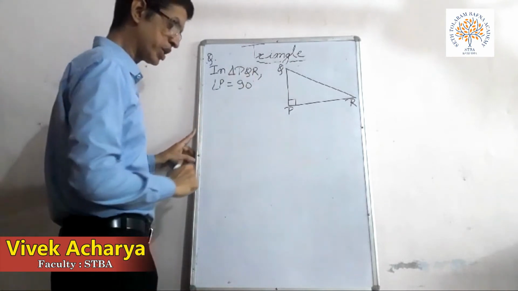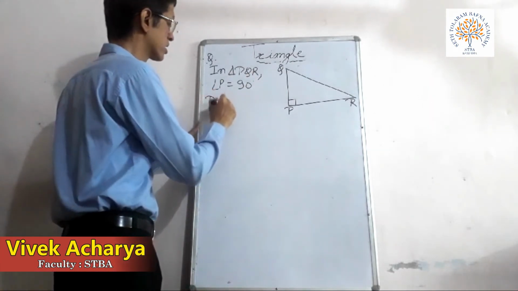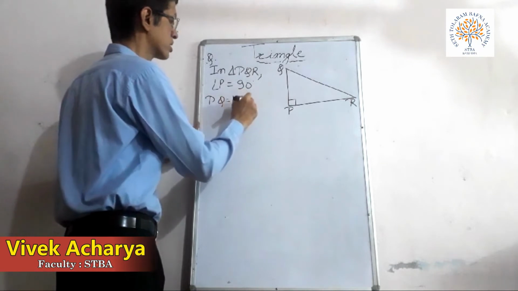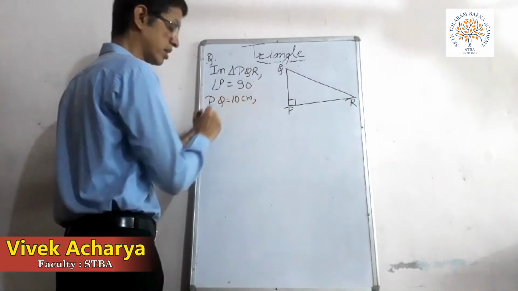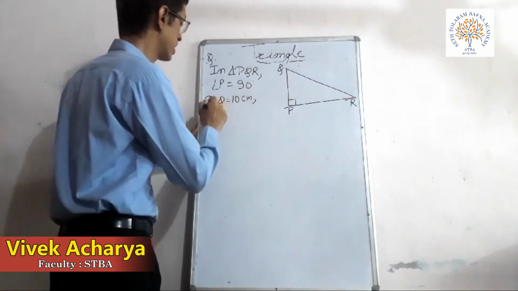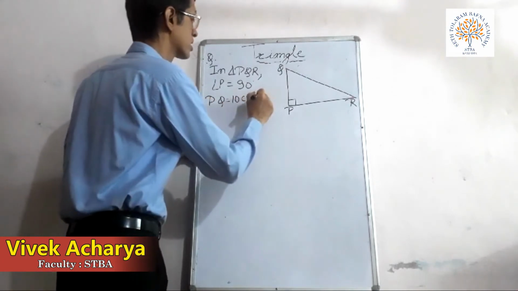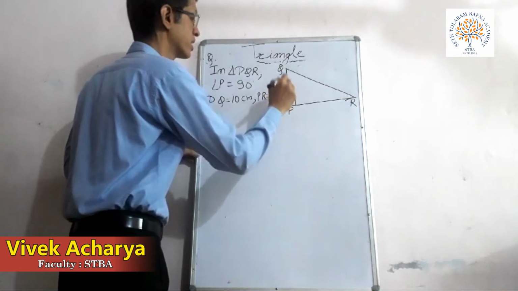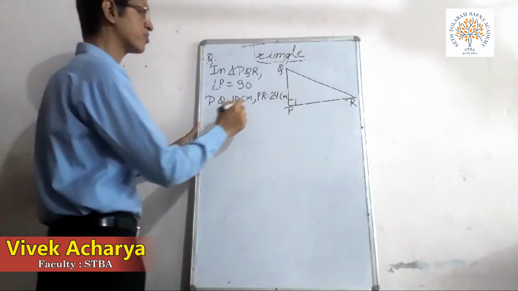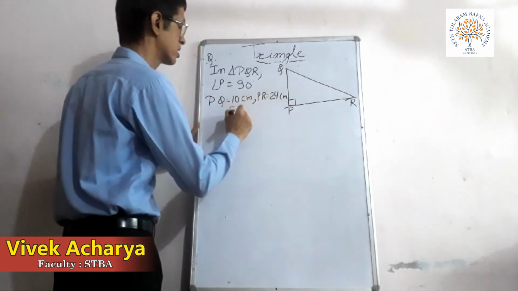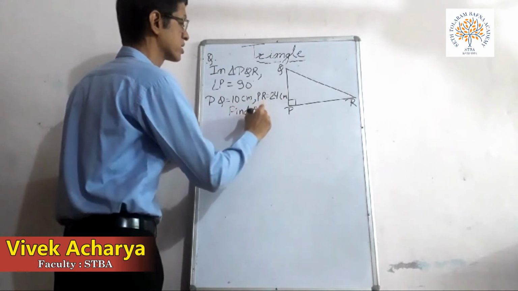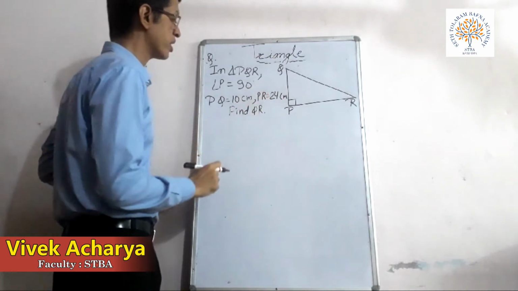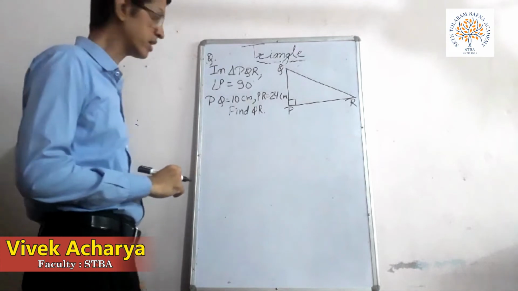PQ is 10 centimeter, the length of PR is 24 centimeter, and you have to find side QR.